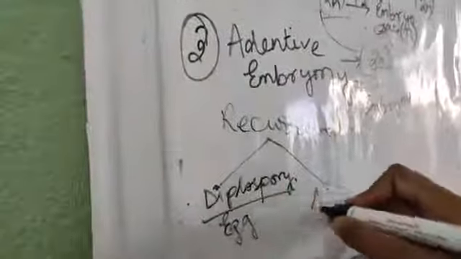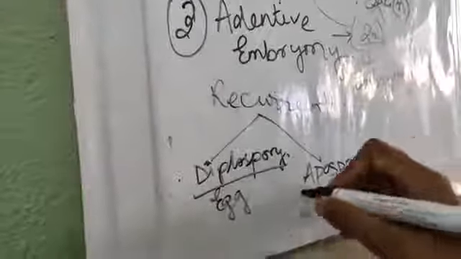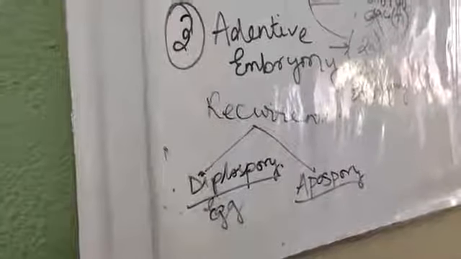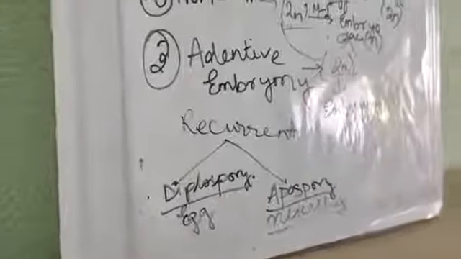Next, another type is apospory. What is happening over here? The embryo is formed from the nucellus. Not from the egg cell, but from the nucellus. Got it? Next is the types of the non-recurrent.